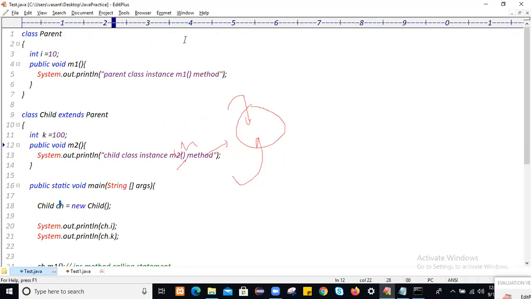This is the example of single level inheritance. This is the parent class, this is the child class. The child class is inheriting only one class, and this child class doesn't have any child. That is why it is called single level inheritance. Write this example.